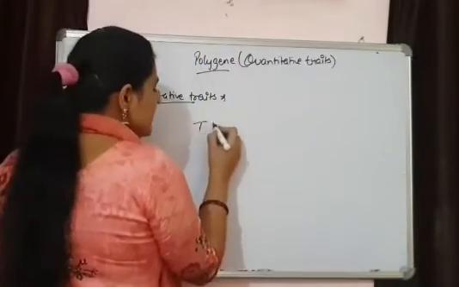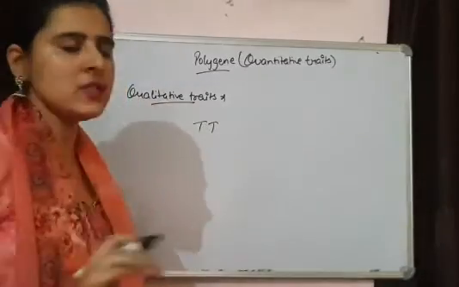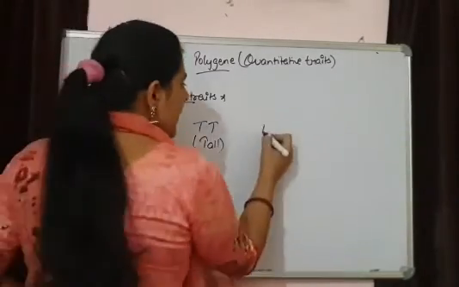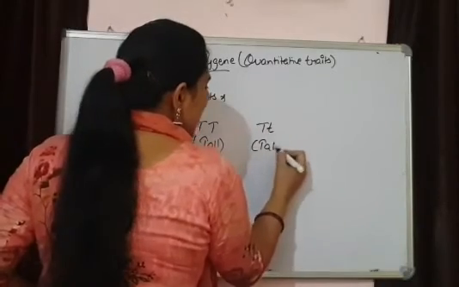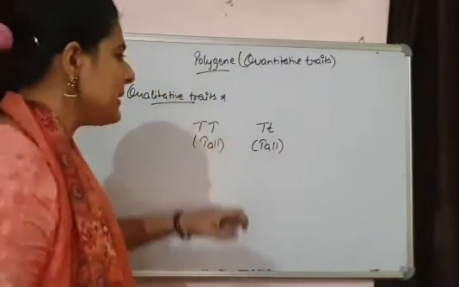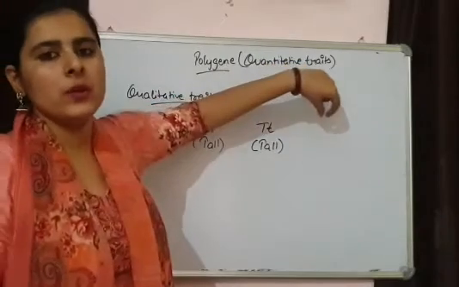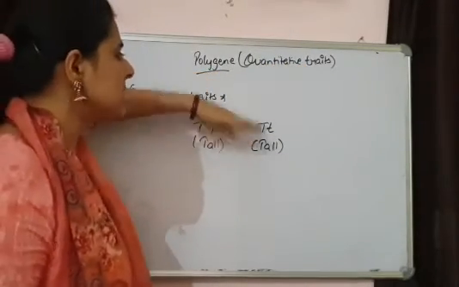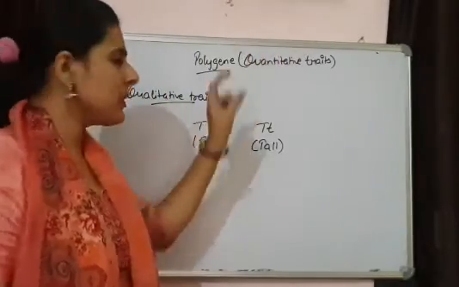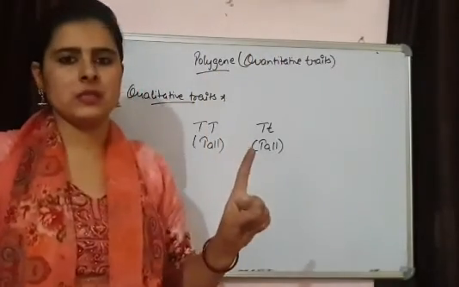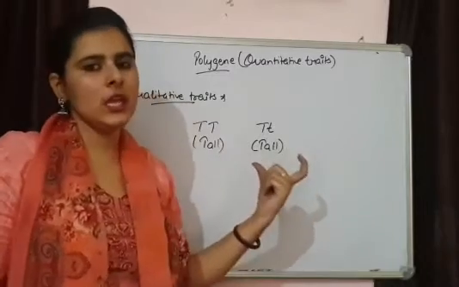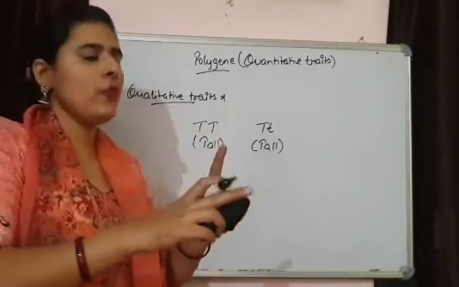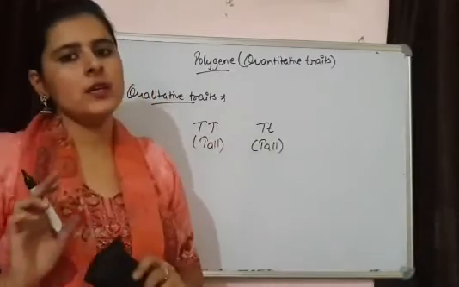That means if I am saying capital T is present and the height of the plant is tall, and if I say a heterozygous situation is present and the height of the plant is tall, that means they are equally tall. The one extra T that is present over here is not increasing the height in excess, because it is showing complete dominance. These two heights will be equal, means one dominant allele is enough for attaining the height of the plant.